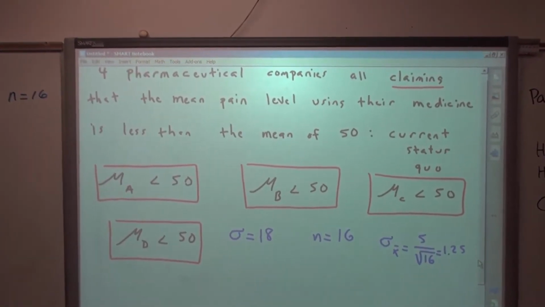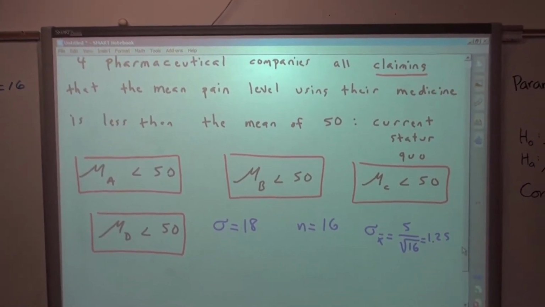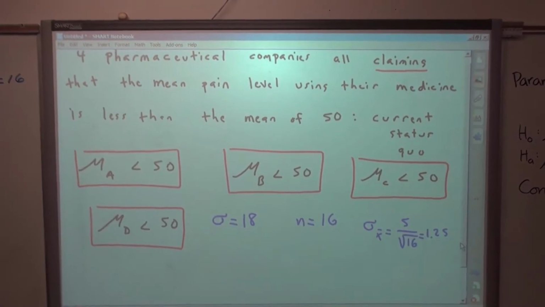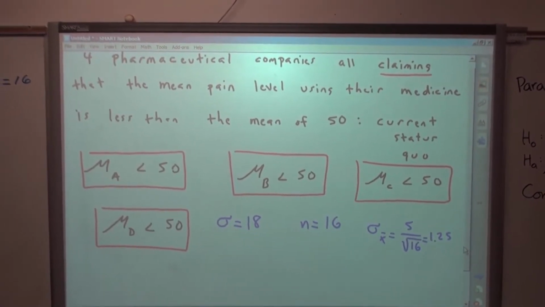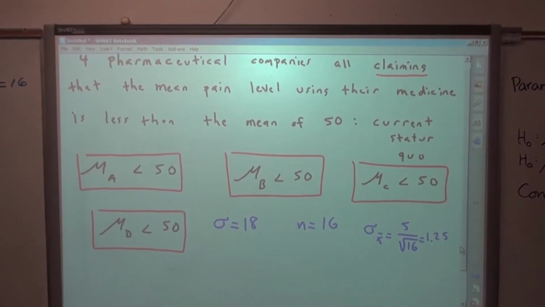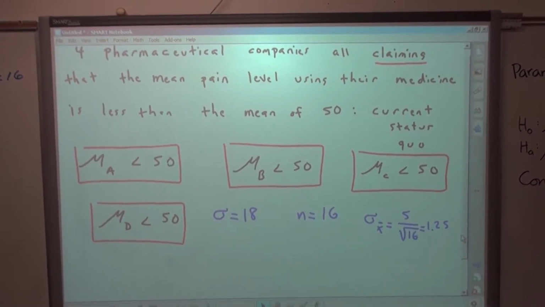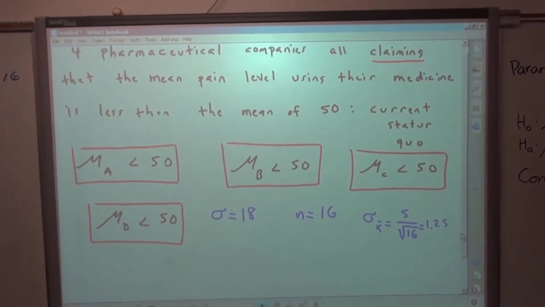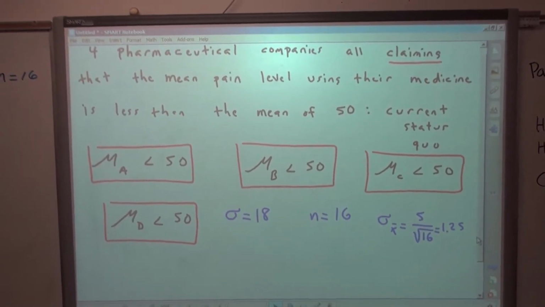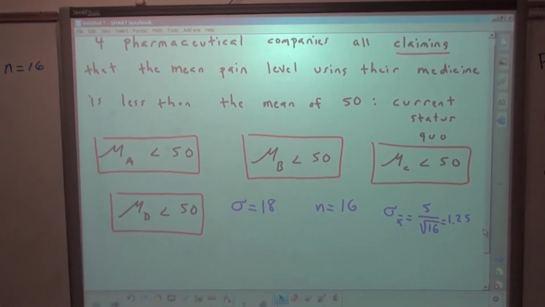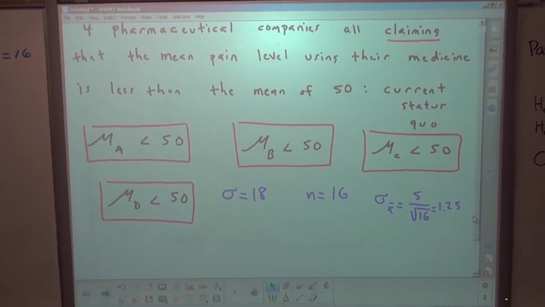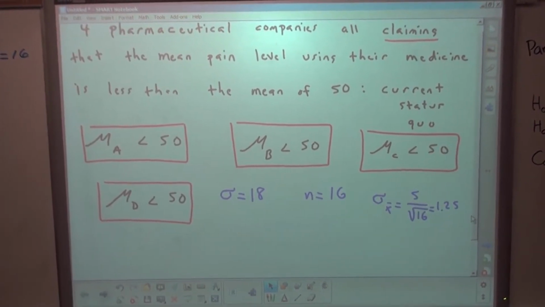Today in class we had an activity where we supposed there were 4 pharmaceutical companies all vying for the market of pain relief to people with severe back pain. They're comparing their product against the mean of 50, the status quo of the current medicine. Each one of these pharmaceuticals has its own unknown mean. Mu sub A is less than 50, mu sub B less than 50. They're all claiming to be better, and less than 50.